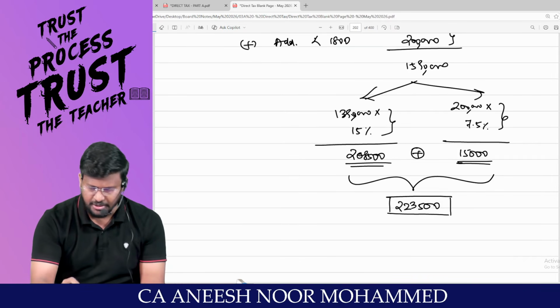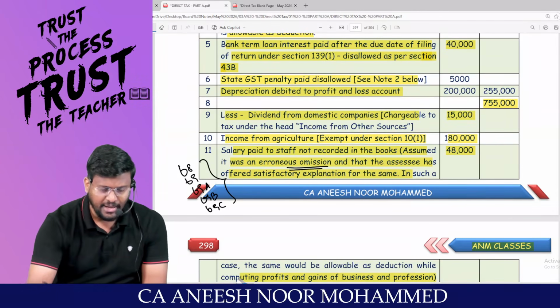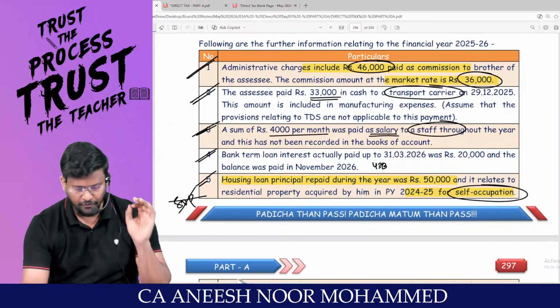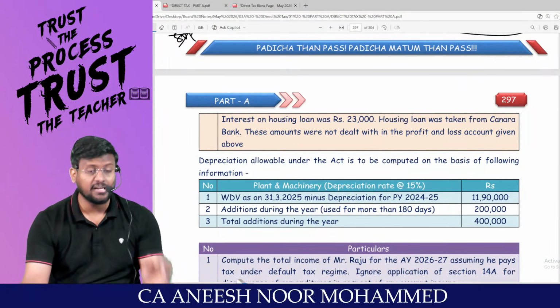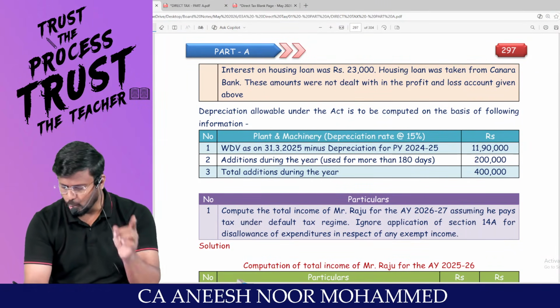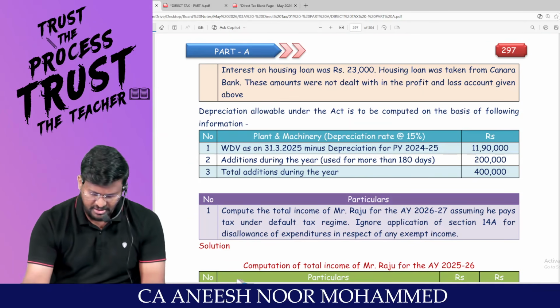2,23,500 is the correct depreciation. So 2,23,500 comes to 4,78,500. Are you getting this in the calculator? Super, sir. 4,78,500. And since the assessee is under the default tax regime, when you are calculating depreciation, please don't calculate additional depreciation. That's it.